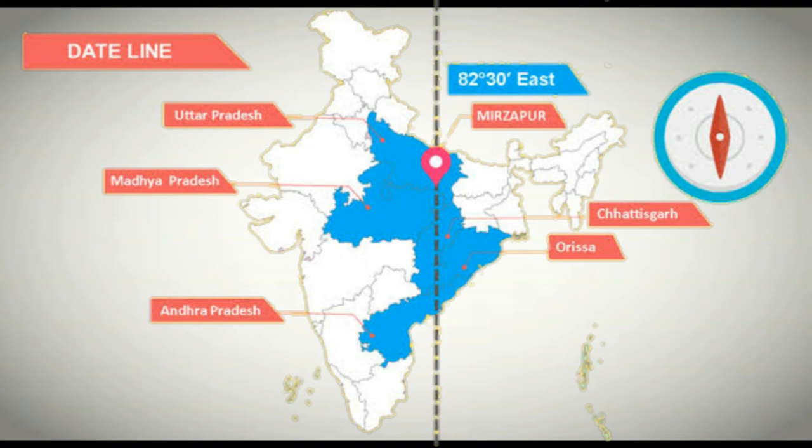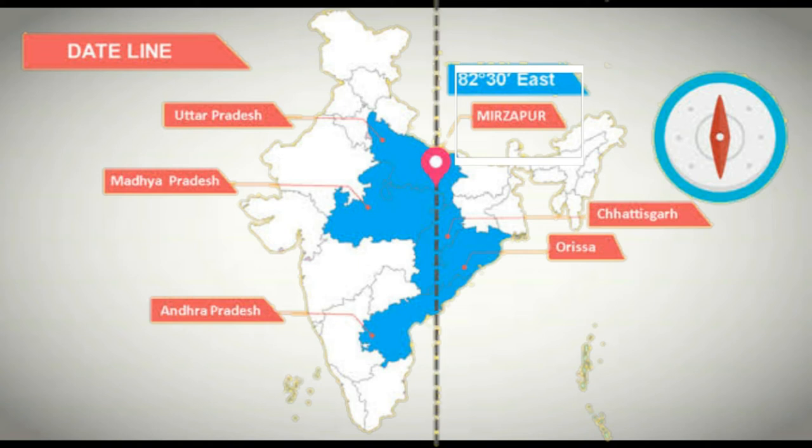Now the two things that I am telling you always come in competitive exams. The first one is: IST is passing from how many states? So remember, IST is passing from 5 states. And the names of the states are, first of all, Mirzapur, Uttar Pradesh. Remember, Mirzapur is in Allahabad, which is now known as Prayagraj. So Mirzapur, Allahabad or Prayagraj, and this is in Uttar Pradesh.